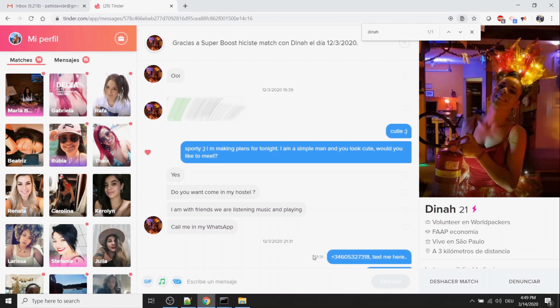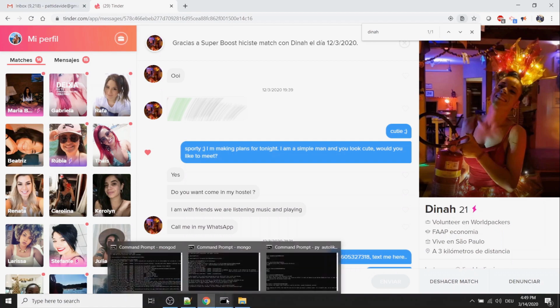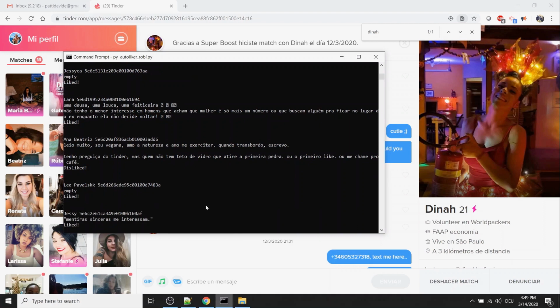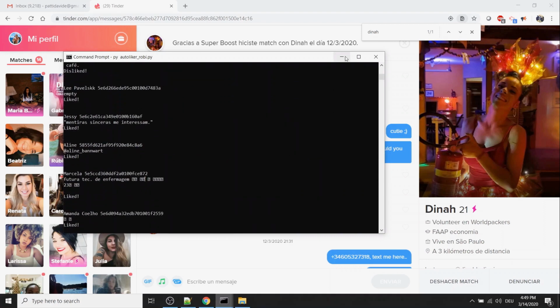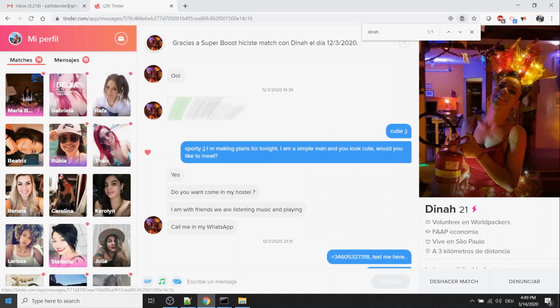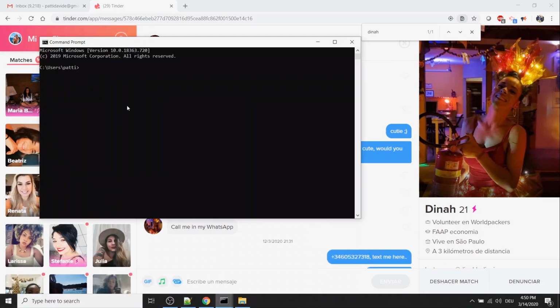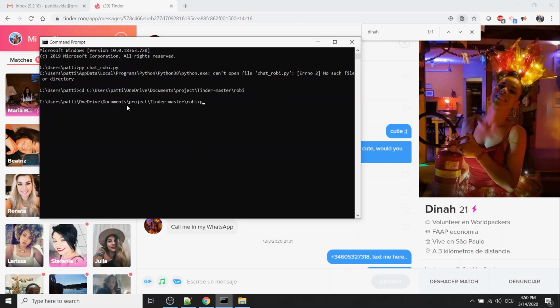I'm just running this from my computer, but it can all be put online and executed there. So this is the Autoliker, fairly simple. And now, this is much more interesting to look at. Now we can execute the chat. Oh, sorry, I need to go to the right folder first. So how is it called? Chat Robbie.py. Let's see what happens now.